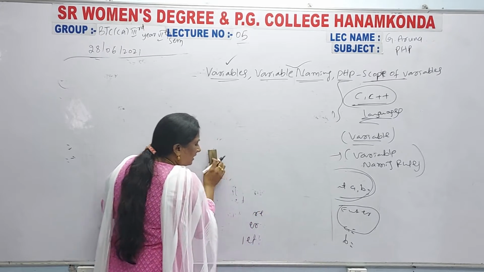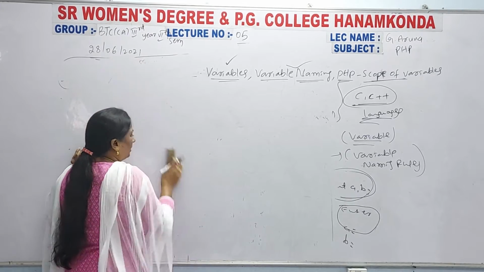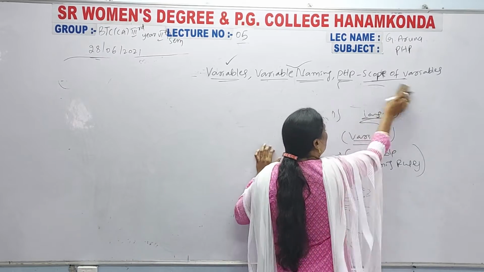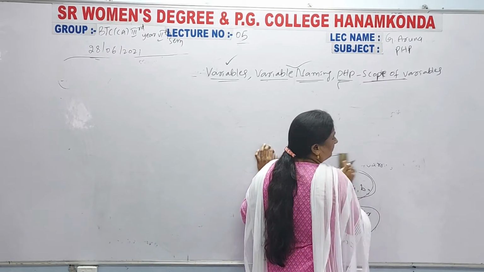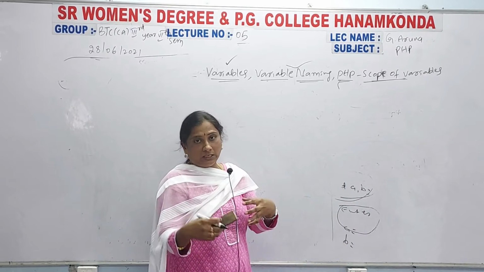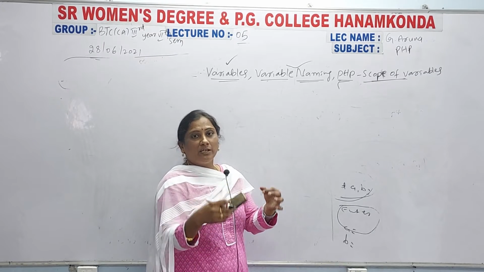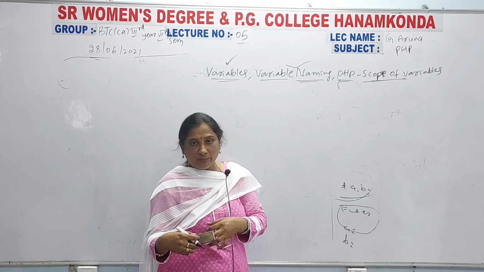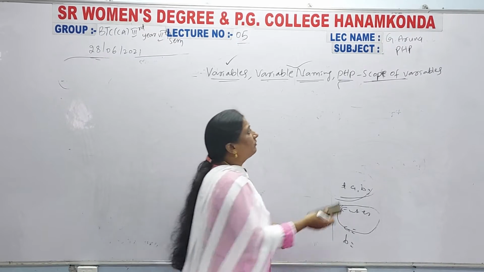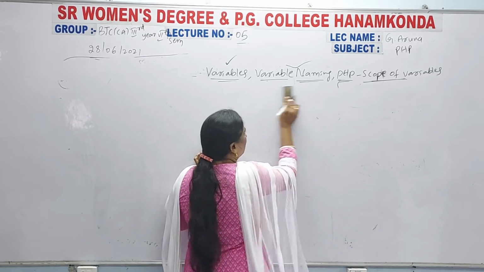Scope, as in C++, scope of variables, scope of access specifiers, you know. Scope means lifetime. Lifetime means how long the variable can live. That means the variable can be available in the total program, or within a function, or outside the function. So that is the scope of the variable.